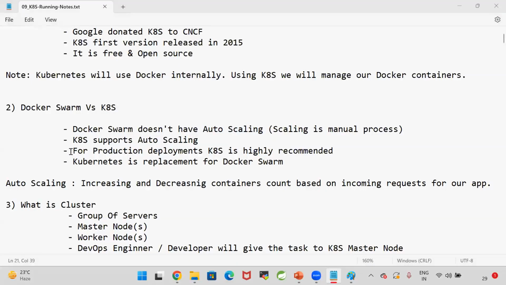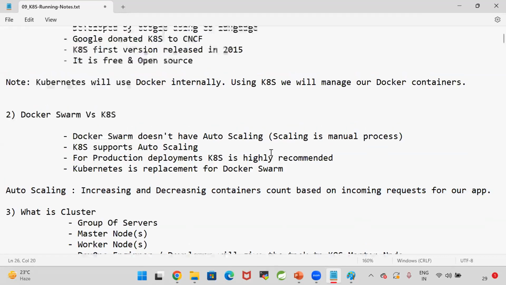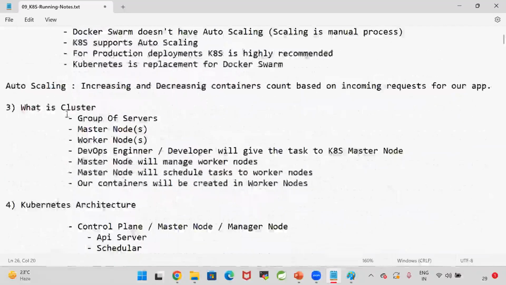That's why for the production deployment, Docker Swarm is not recommended. When you want to deploy your application in the production environment, Docker Swarm is not recommended. For production deployments, we need to go for Kubernetes. For production deployments, Kubernetes is highly recommended. Kubernetes is a replacement for the Docker Swarm. Increasing and decreasing the containers count based on the incoming requests for our application is called auto scaling. Now, Kubernetes will run based on the cluster.